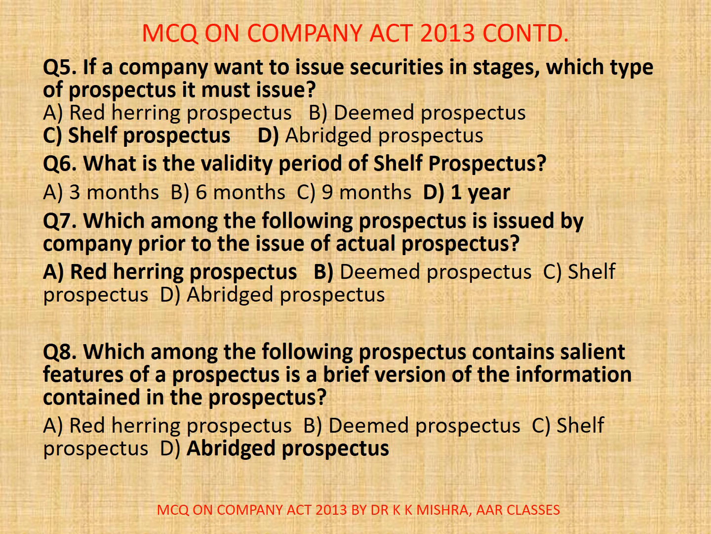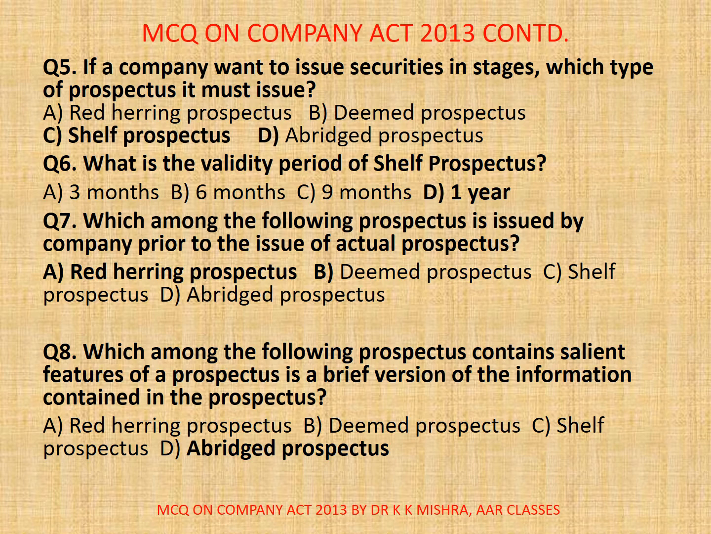Question number 5. If a company wants to issue securities in stages, which type of prospectus it must issue? A. Red herring prospectus, B. Deemed prospectus, C. Shelf prospectus, D. Abridged prospectus. Correct option is C. Shelf prospectus. Actually, shelf prospectus means a prospectus in respect of which the securities or class of securities included therein are issued for subscription in one or more issues over a certain period without the issue of a further prospectus.